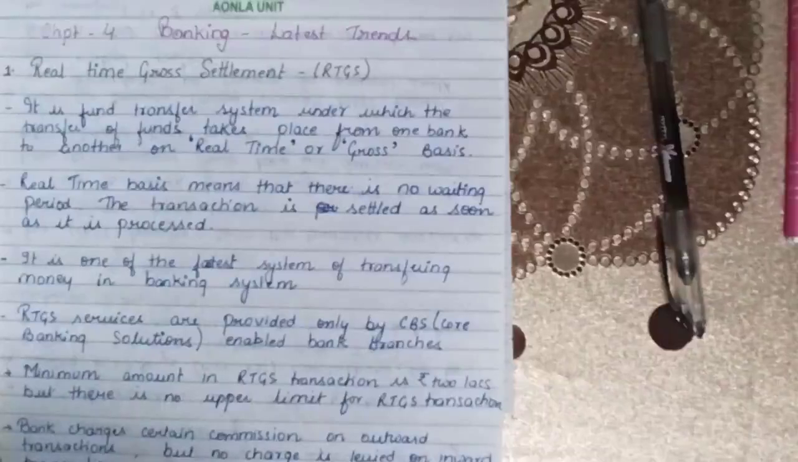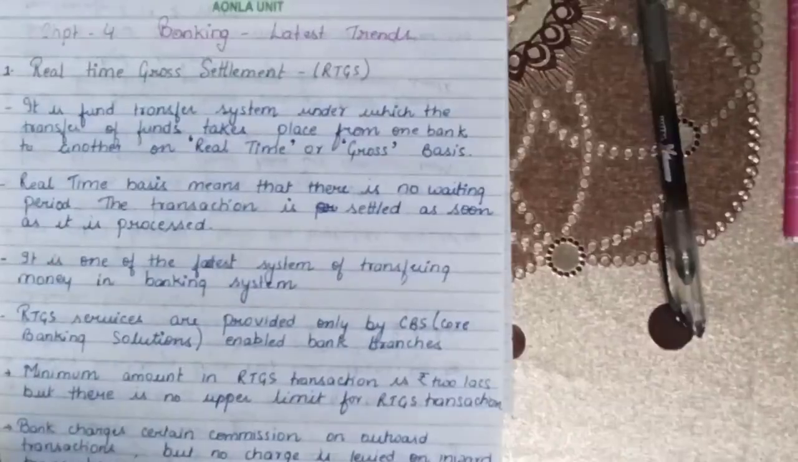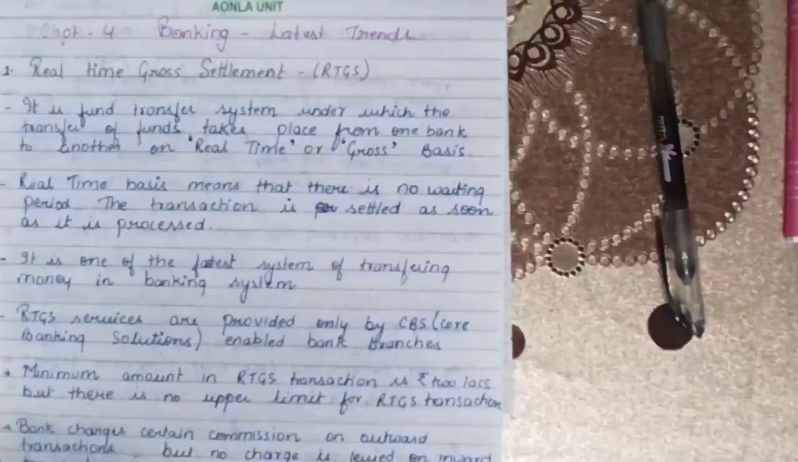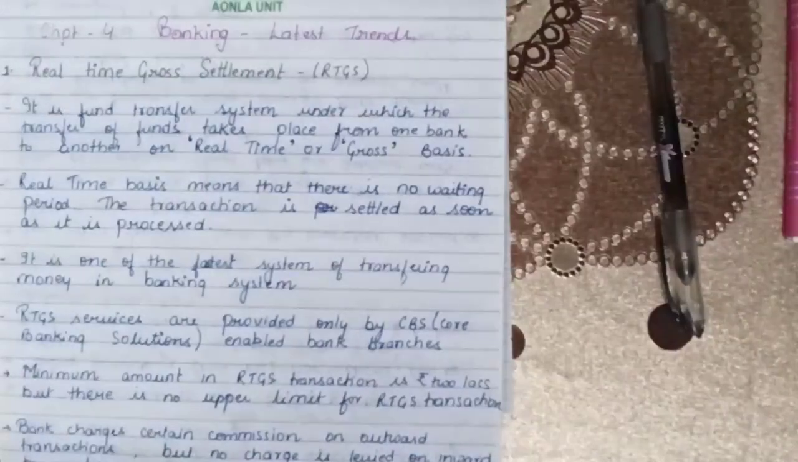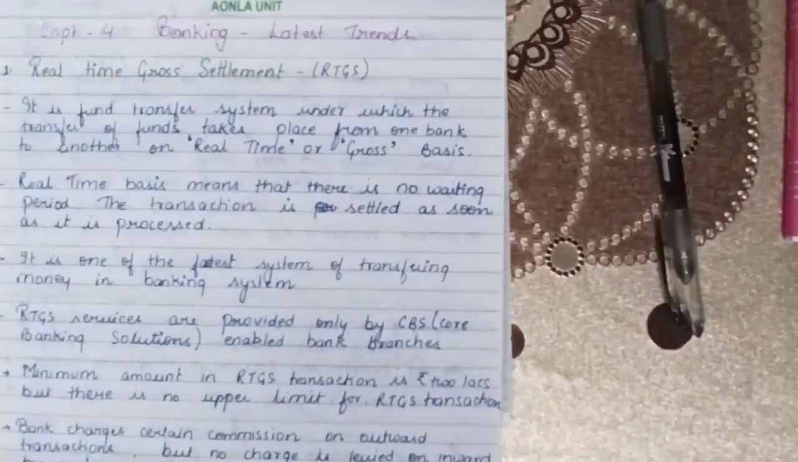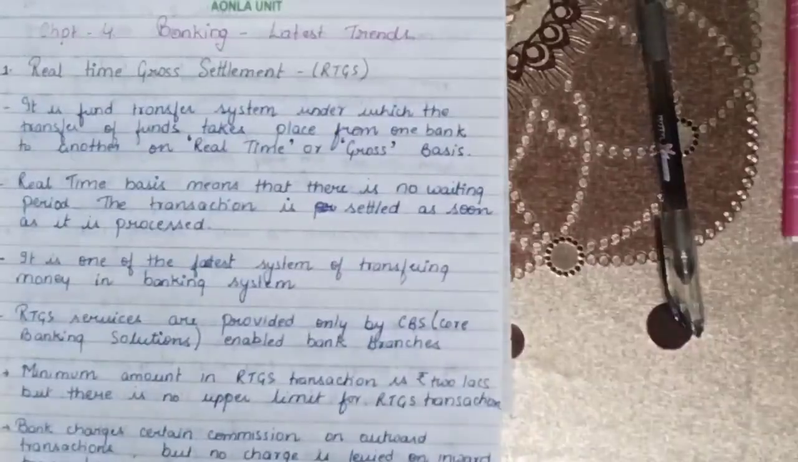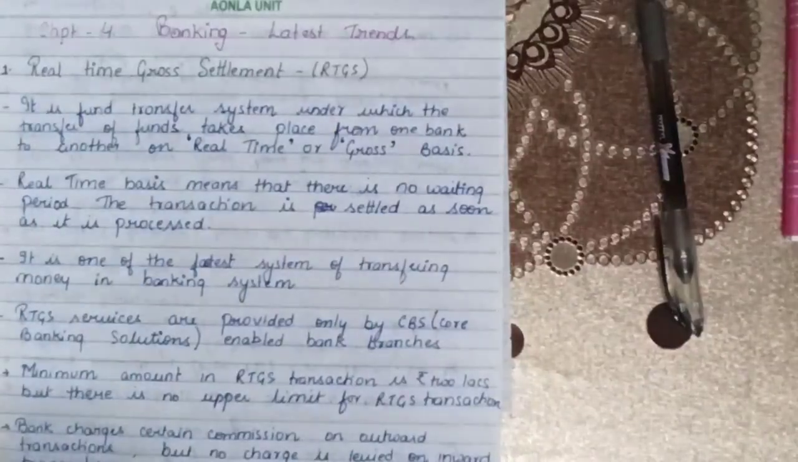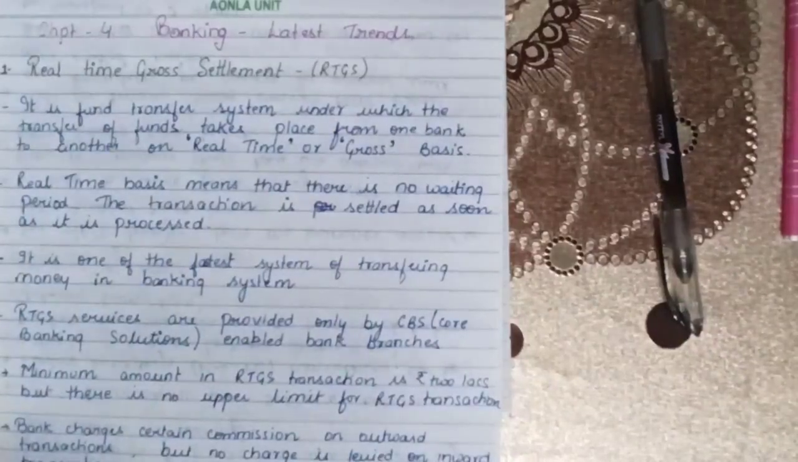Today in commerce, we are going to start our fourth chapter, banking latest trends. You all will be familiar with these banking terms which are commonly used nowadays. These terms are RTGS, NEFT. You might have heard these terms, but what is the meaning of these terms?